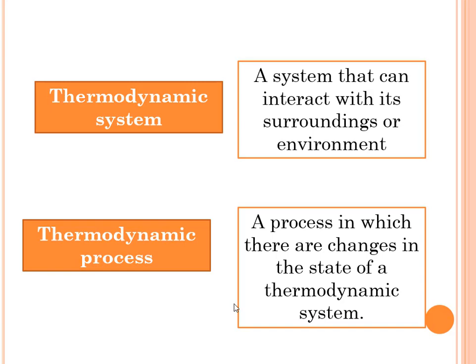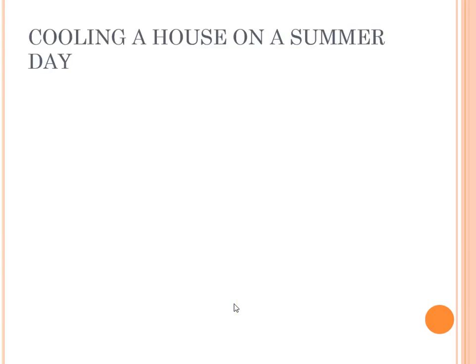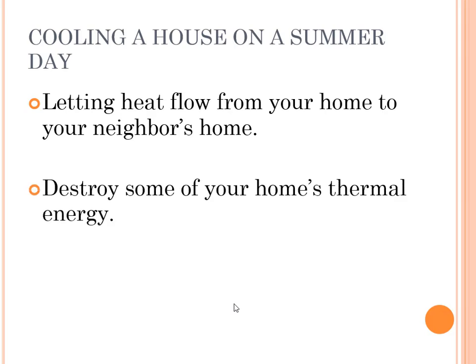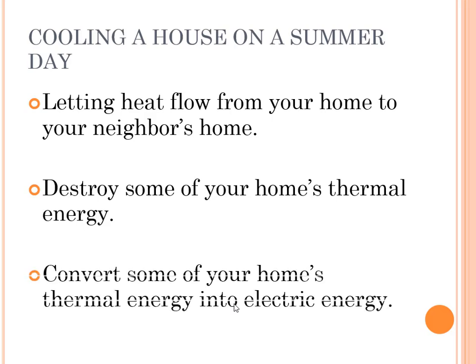And then, as I have mentioned, a thermodynamic system has an ability to interact with its surroundings or environment. Now, let's take a look at this by looking at how we can cool a house on a summer day, and let's relate that to thermodynamics. Let's try letting heat flow from your home to your neighbor's home. So, move all the heat from your house to your neighbor's house. Is that possible? Will the law of thermodynamics allow that? Okay, we will see.